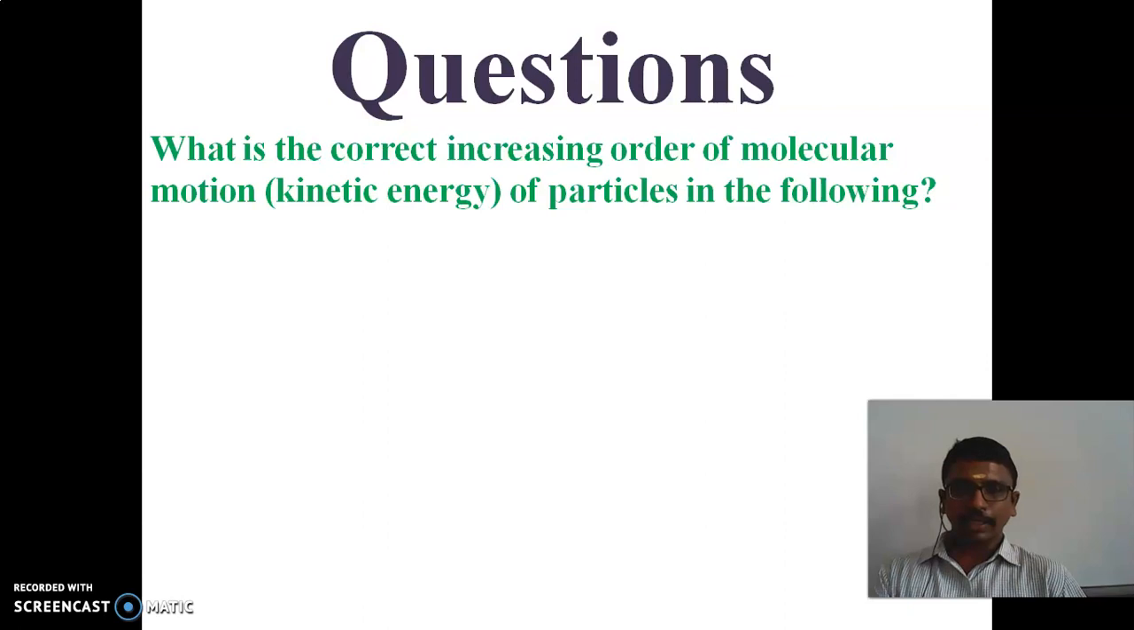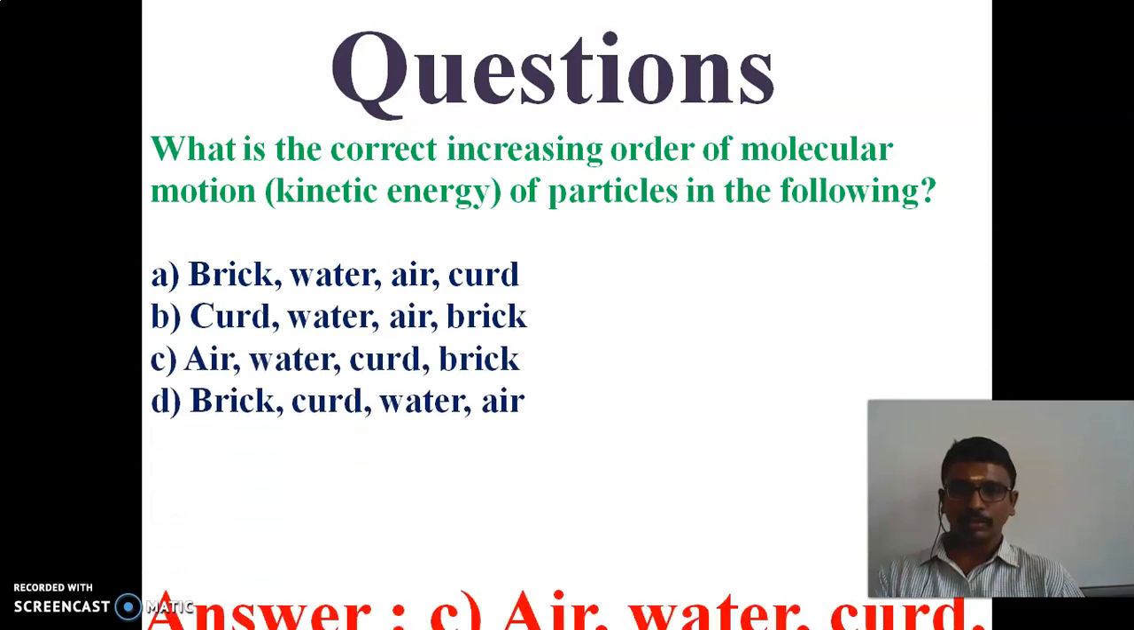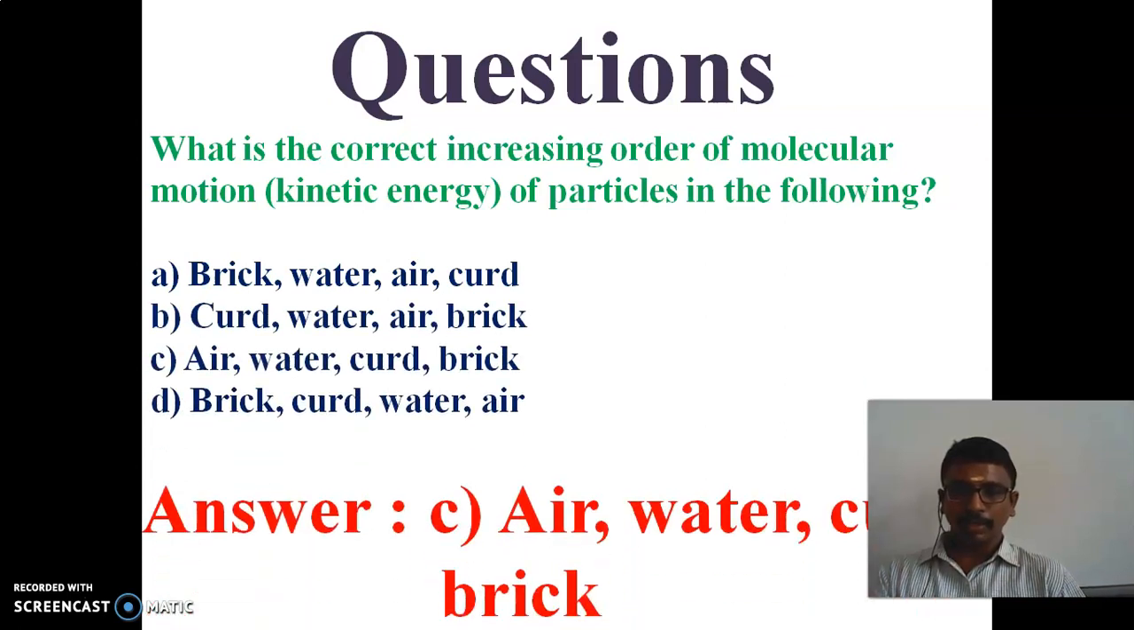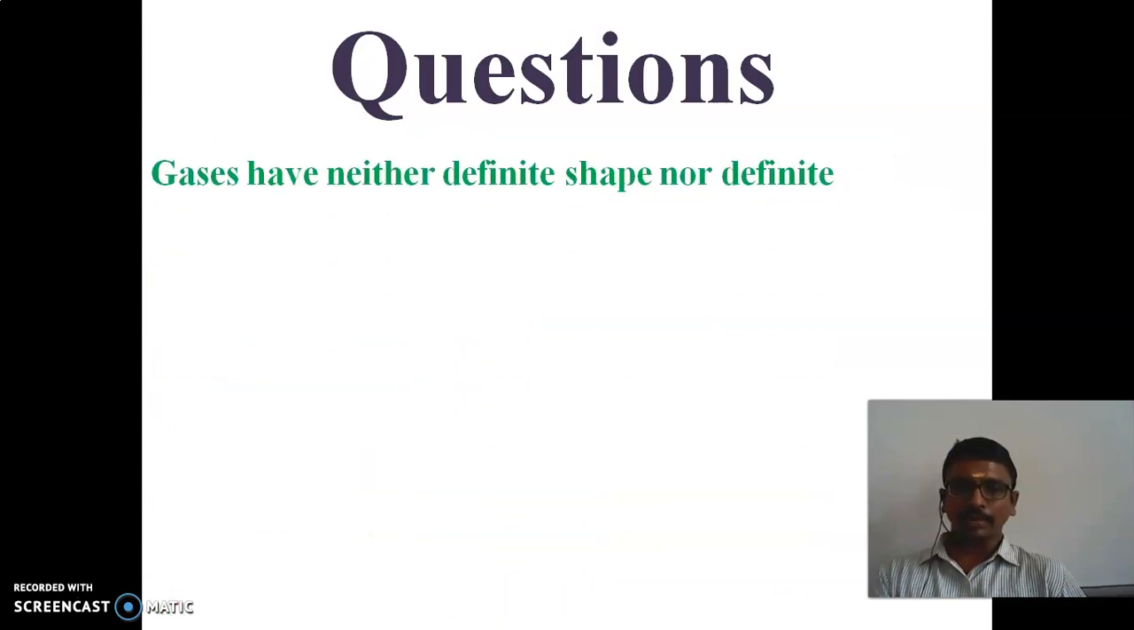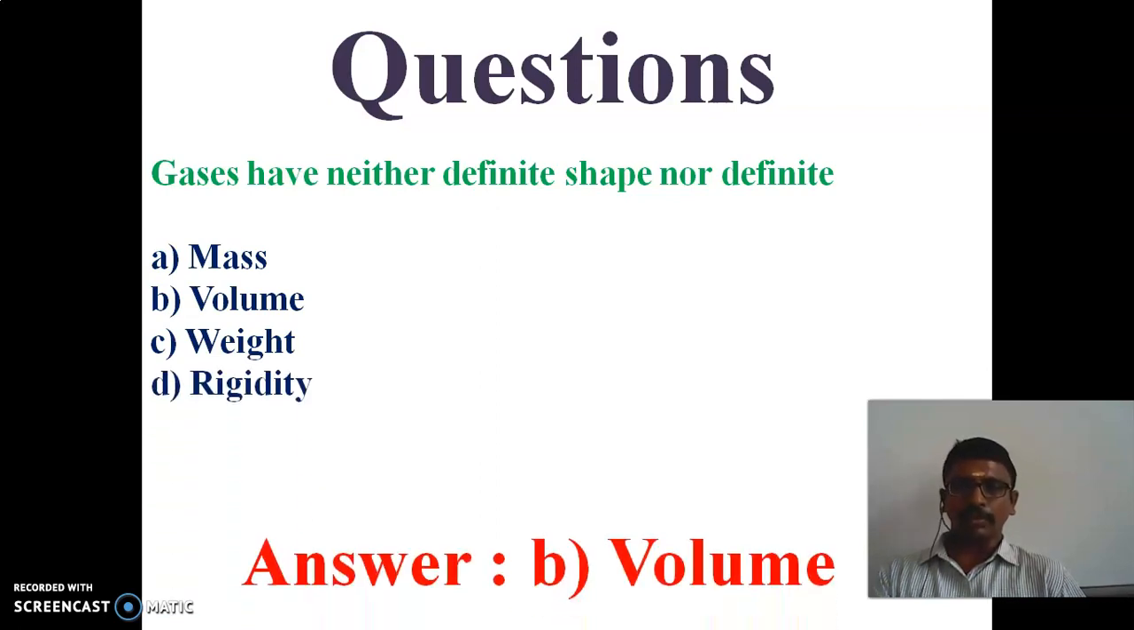So which is the correct increasing order of the molecules of particles in the following? The answer will be C: air, water, curd and brick. Gases have neither definite shape nor definite volume. The answer is B.